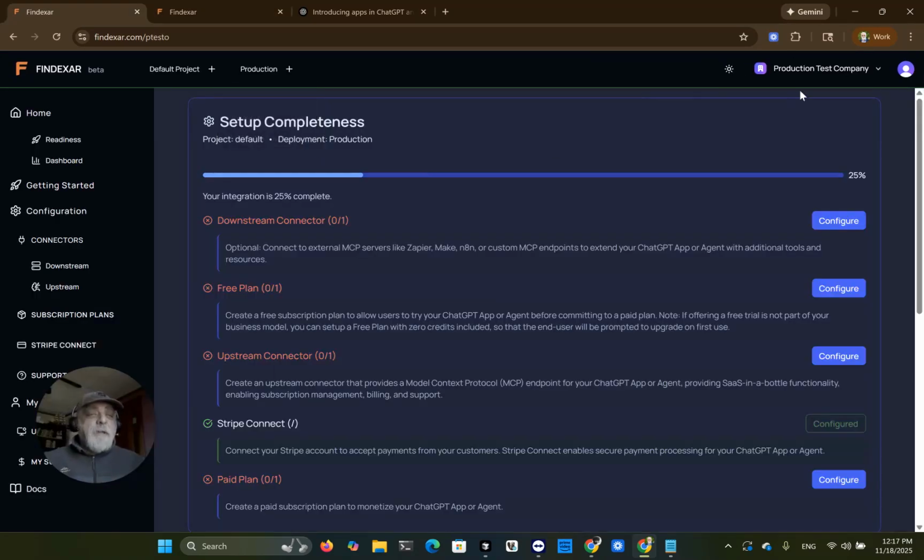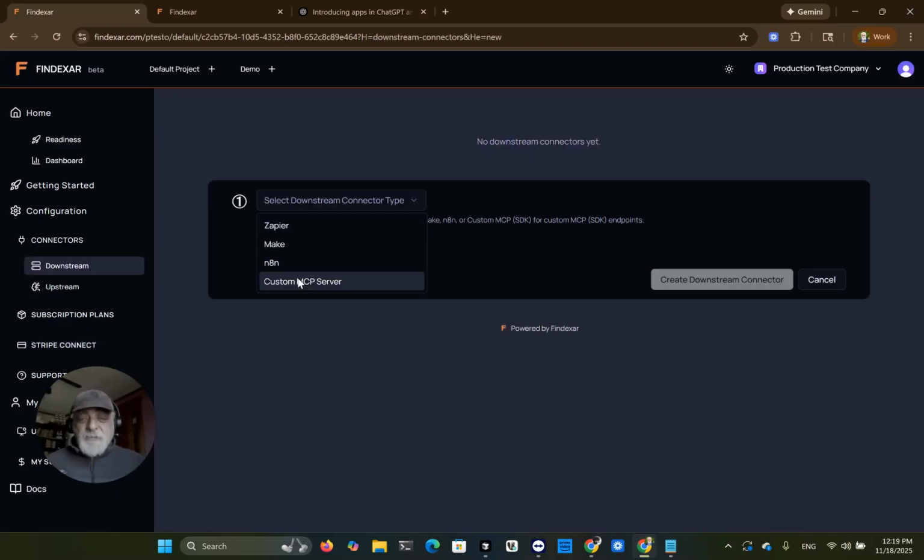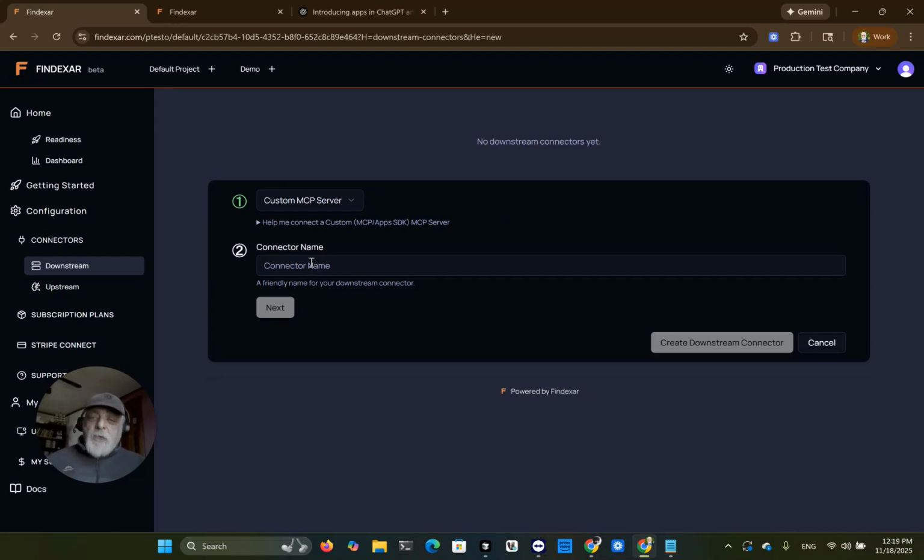I've already set up the organization in Findexar for this test. I connected Findexar to my Stripe account. It's a test Stripe account, but it represents the creator's Stripe account. And that's one of the features of Findexar. We call it bring your own Stripe. We connect to your Stripe. The difference is in the provided instructions. They're pretty much the same.